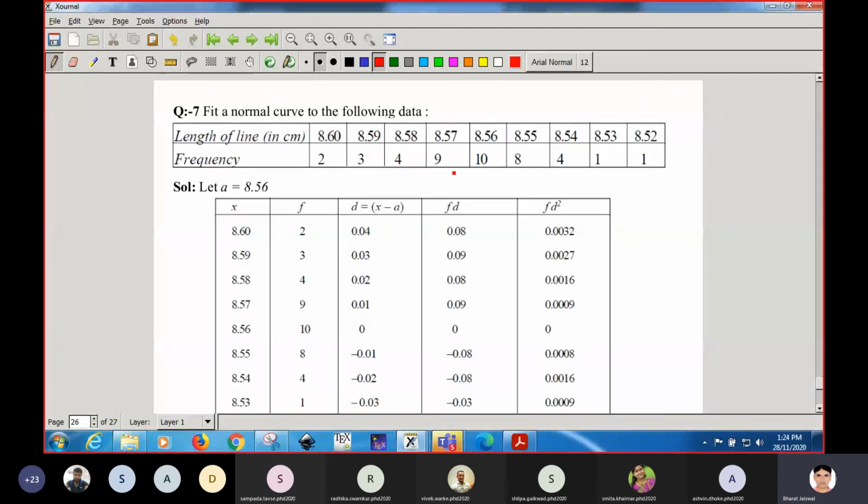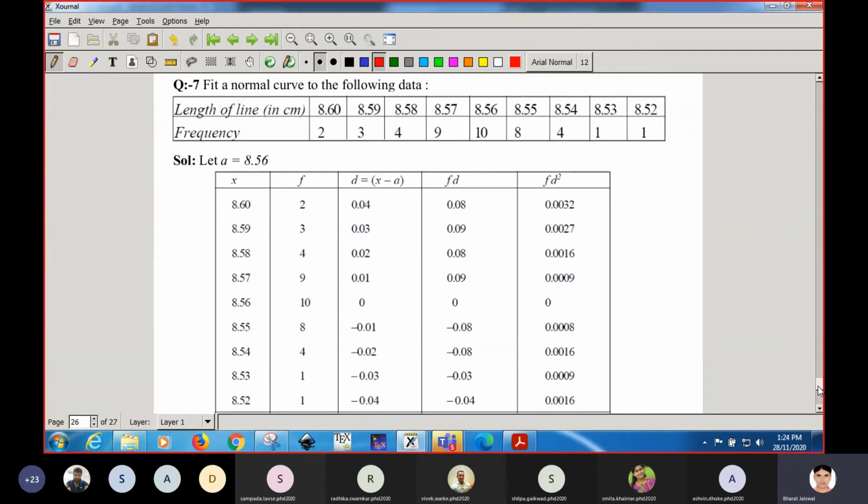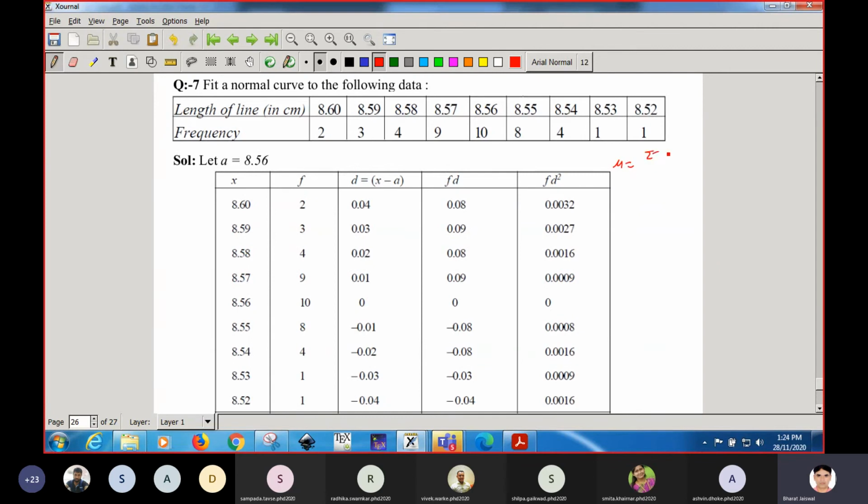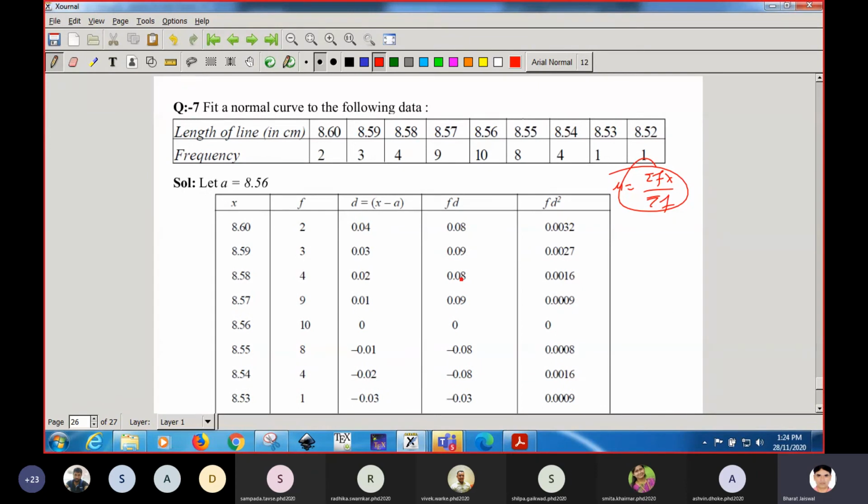Now this one: as we fit the distribution in the case of binomial, we can also fit the normal distribution. If the frequency distribution is given, then we can calculate the normal distribution, the probability distribution. Here we have used a shortcut method. You can also calculate the mean directly, as total f of x upon total f. Getting, students? Or you can take some middle value, then apply the formula. It is the formula for the mean as well as the standard deviation.